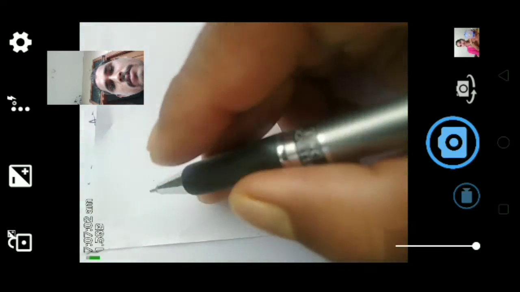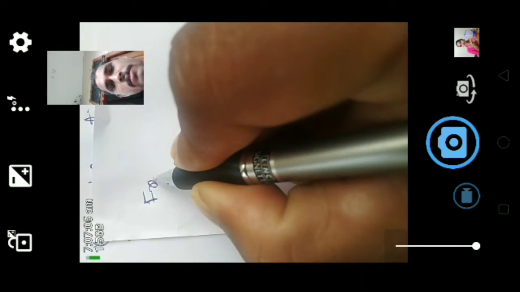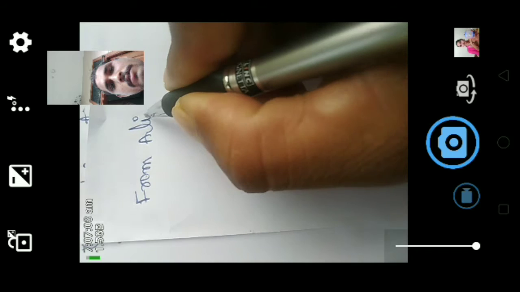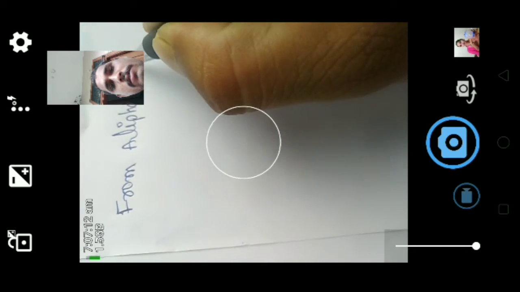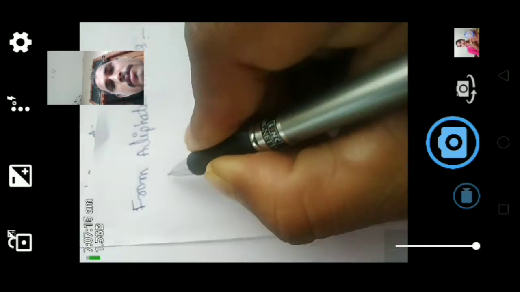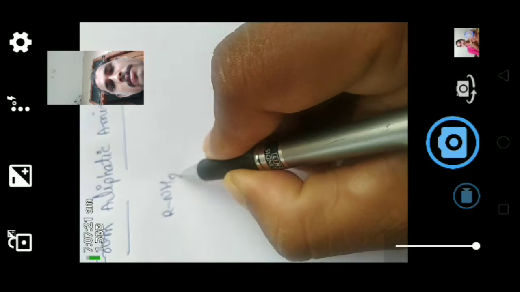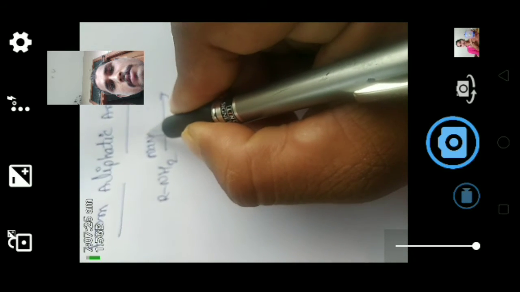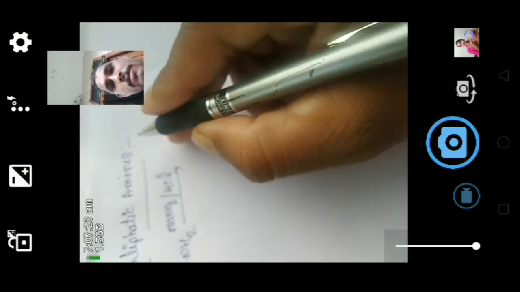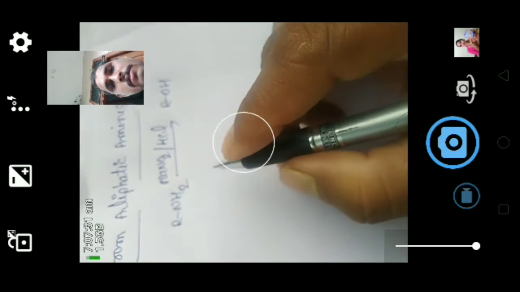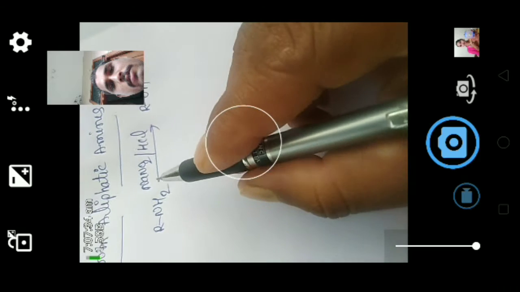Here amines, when we react with sodium nitrite in the presence of hydrochloric acid, give primary alcohol.